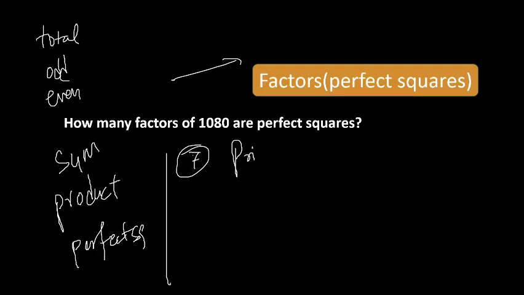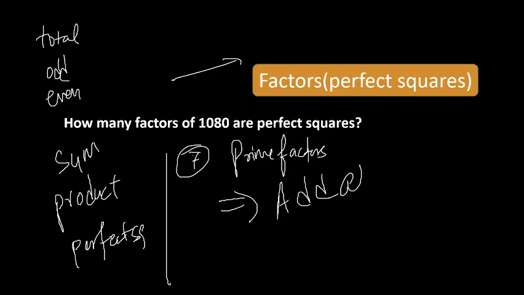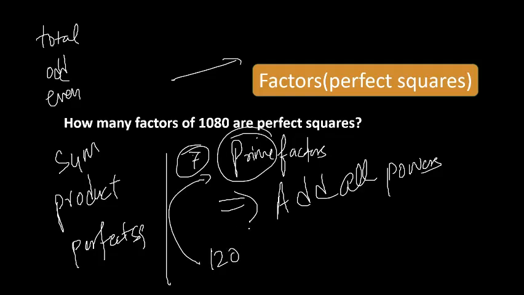Also note the next question based on this. How many prime factors are there for any number? The shortcut is, just add all the powers. See, for 120, how many prime factors are there? 120 can be written as 2 cube, 3 raised to the power 1, 5 raised to the power 1.